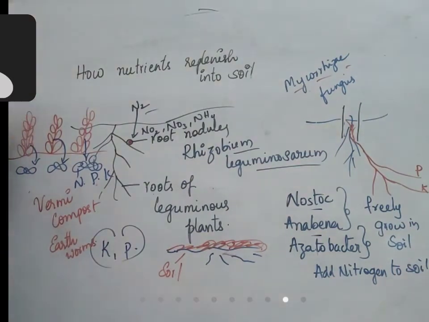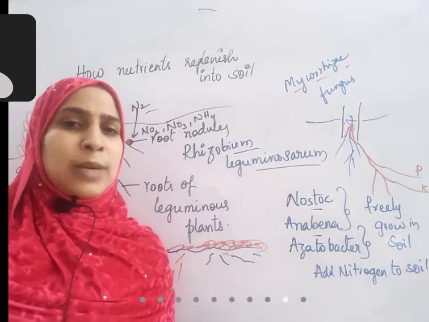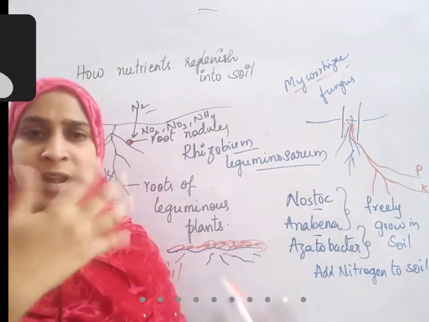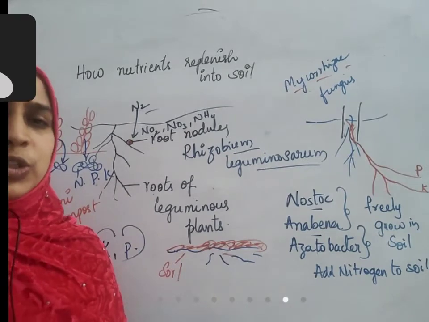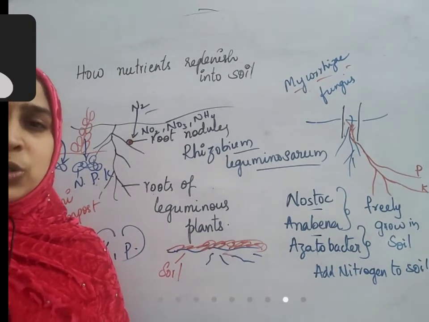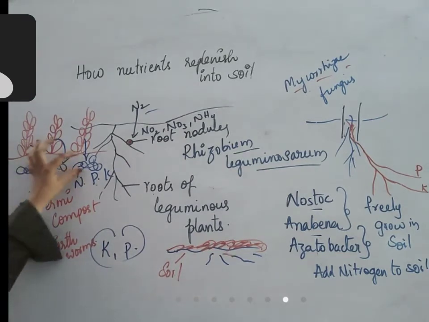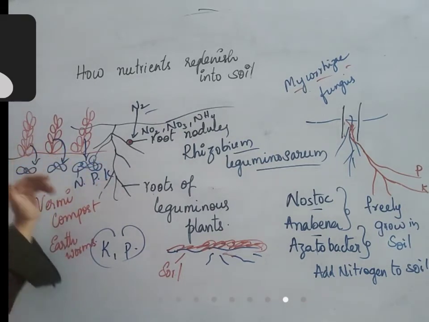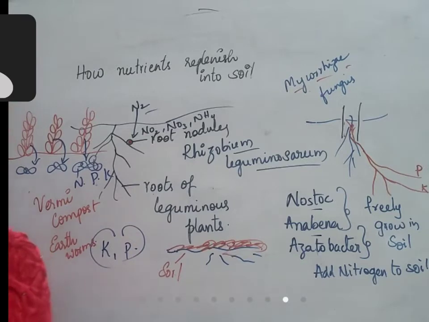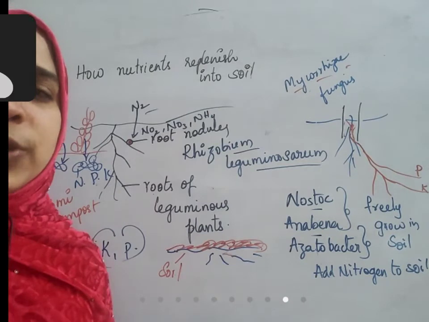And all these plants are grown above the soil. And when the crop season begins, at that time when plowing is done, along with those plants, all those leaves are added back to the soil. So when the leaf is added back to soil, naturally nitrogen, phosphorus and potassium will enter into the soil, and that soil will become rich in nutrients. When the leaves enter into the soil, they are rich with nitrogen, phosphorus and potassium, and that helps in replenishing the natural nutrients in the soil. Right? Okay. That is about how replenishing of soil takes place.